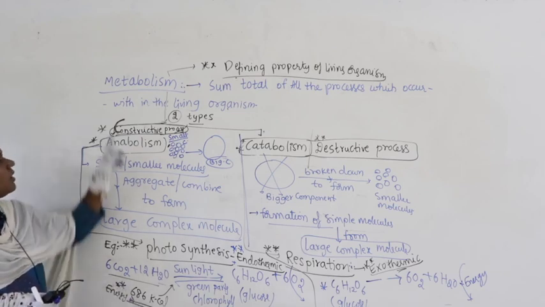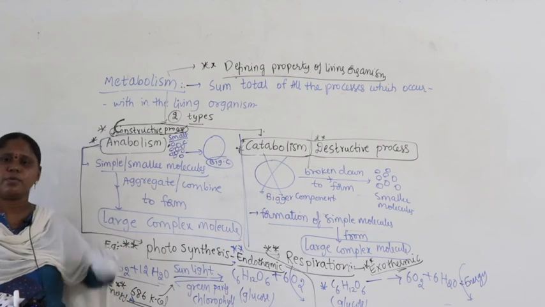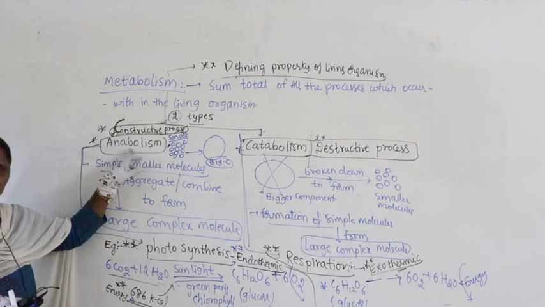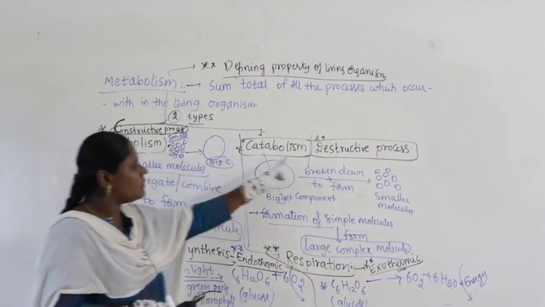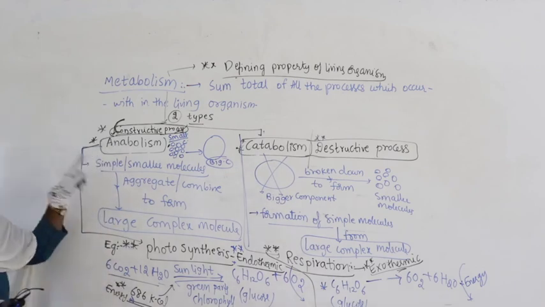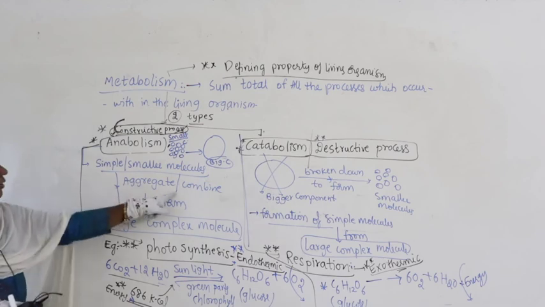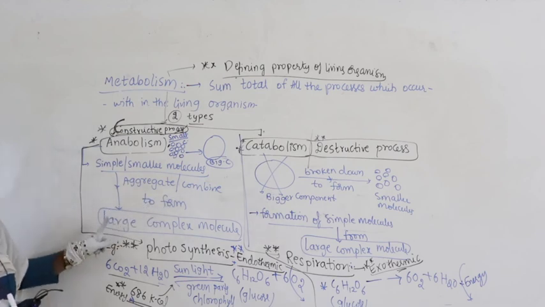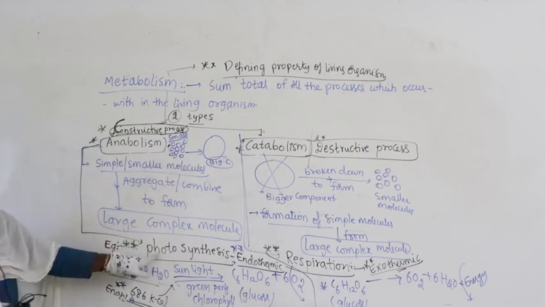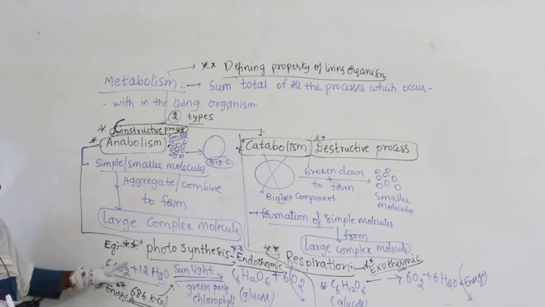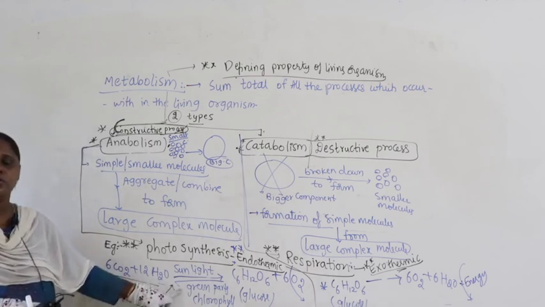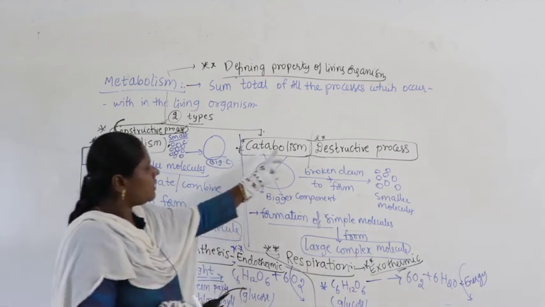Let me have a quick revision. Metabolism is nothing but the sum total of all the processes which occur within the living organism. We divide them into two categories. Anabolism is called the constructive process and catabolism is called the destructive process. Why do you call anabolism constructive? Because smaller molecules join together, combine together to form a large complex molecule. What is the example? Photosynthesis. In this, carbon dioxide is a smaller molecule, water is a smaller molecule, and they join together to form glucose. In this, energy is taken, so this is endothermic.